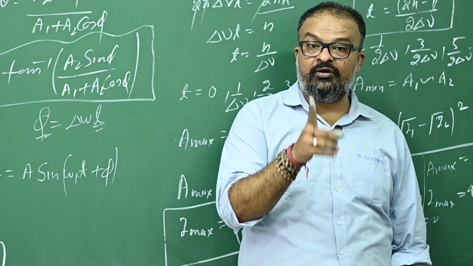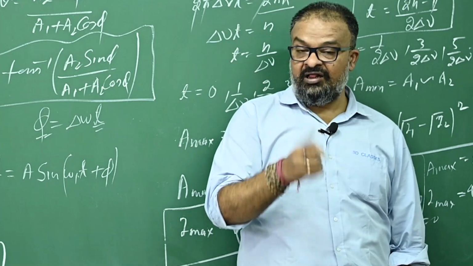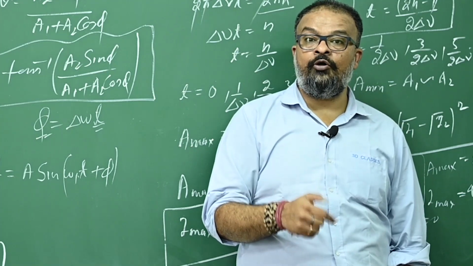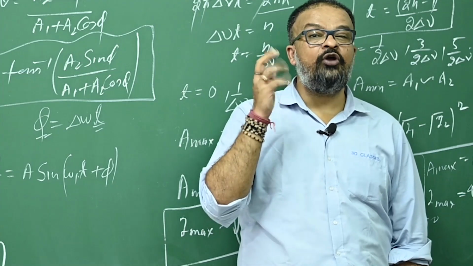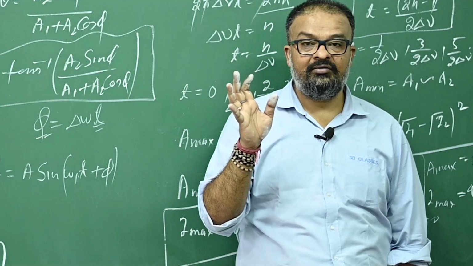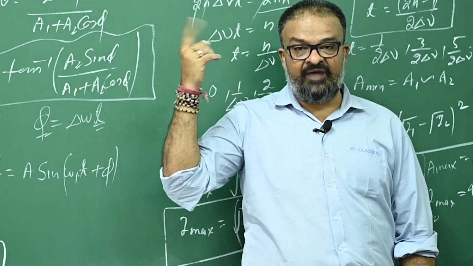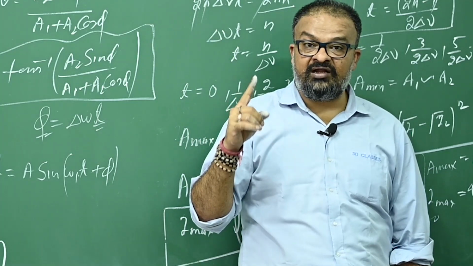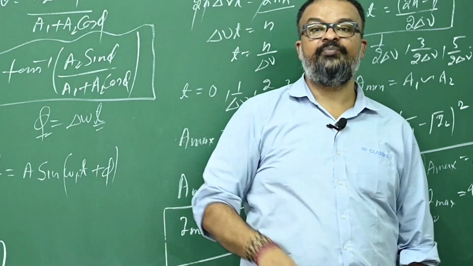You will not be able to clearly identify the maximum and minimum intensity until the minimum amplitude is zero, because when amplitude and intensity of a sound wave is zero, you do not hear anything. Getting me? It is better to hear sometimes maximum and sometimes zero, rather than sometimes higher intensity, sometimes lower intensity. Is that okay?